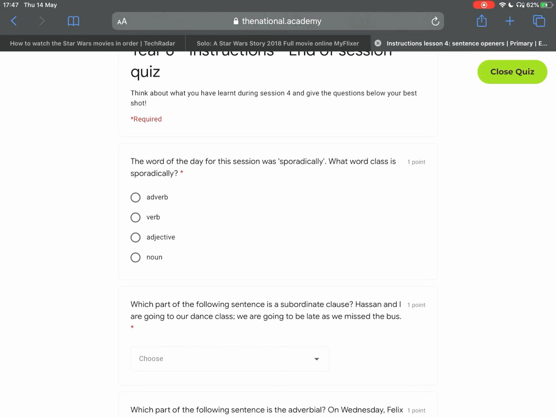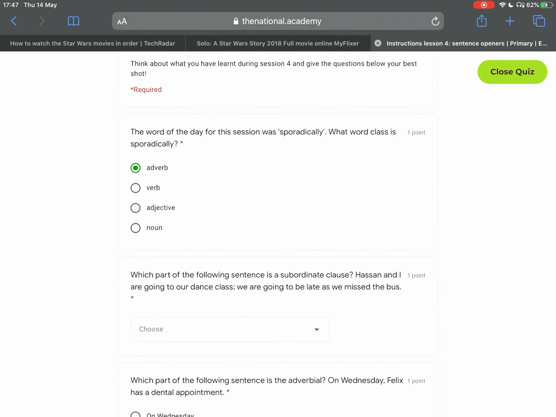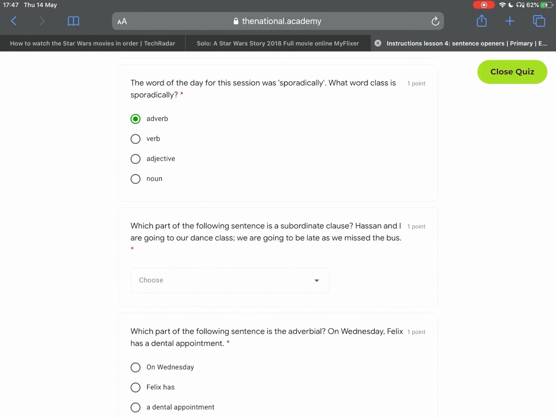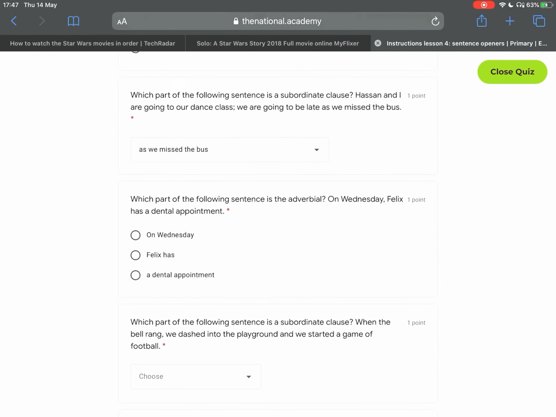The word of the day for this session was sporadically. What word class is sporadically? That's an adverb. Which part of the following sentence is a subordinate clause? Hassan and I are going to our dance class. We are going to be late as we missed the bus. That would be as we missed the bus.